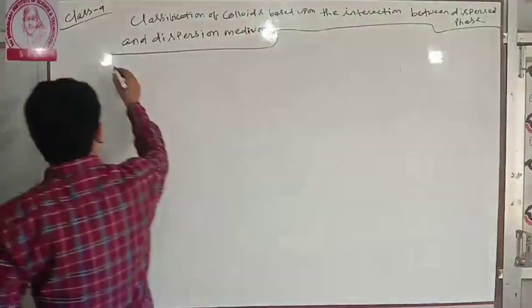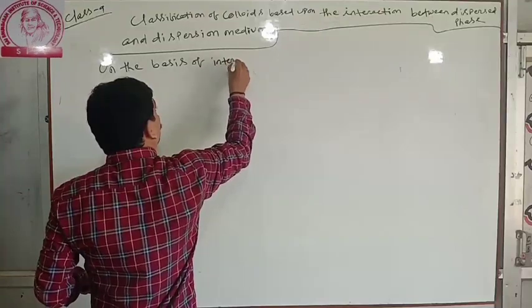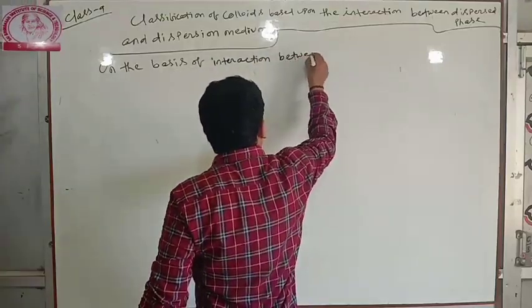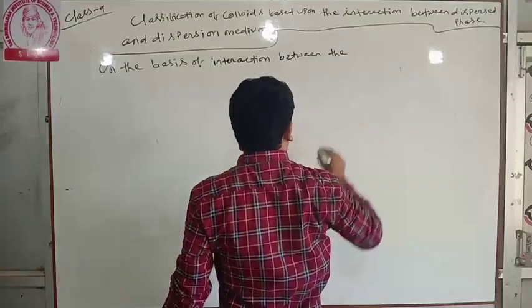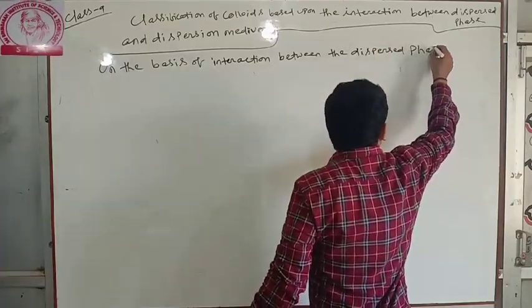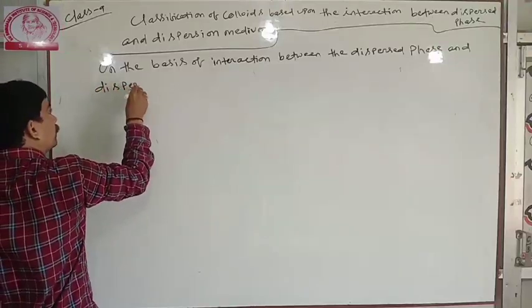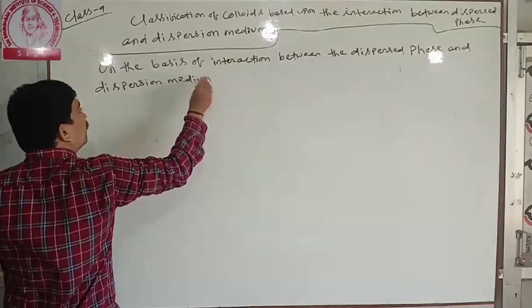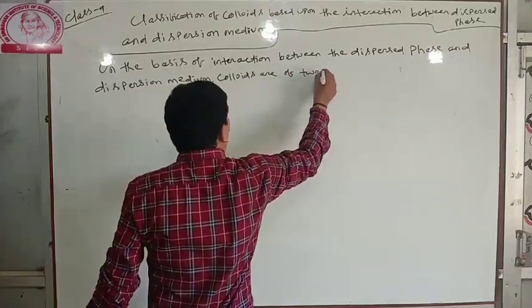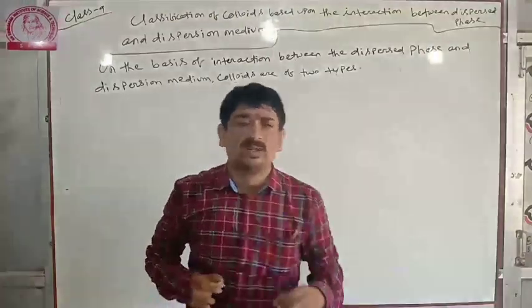On the basis of interaction between the dispersed phase and dispersion medium, colloids are generally of two types.